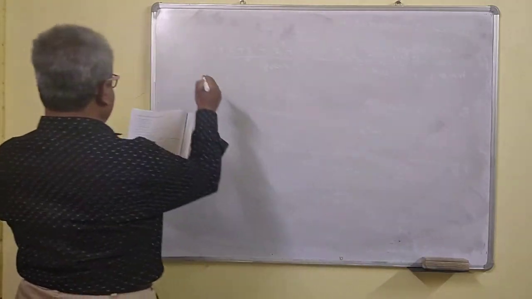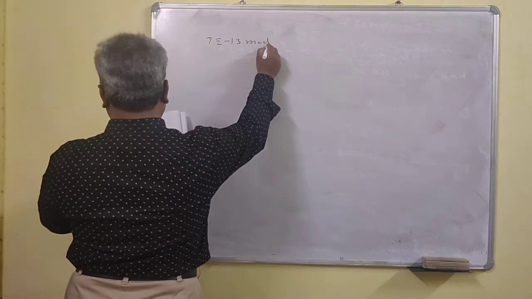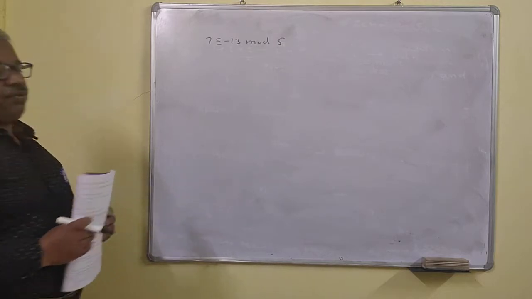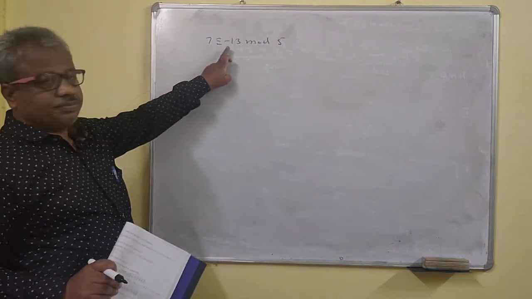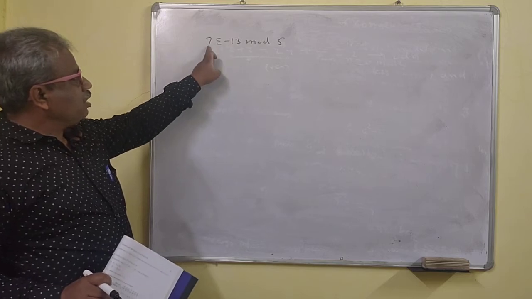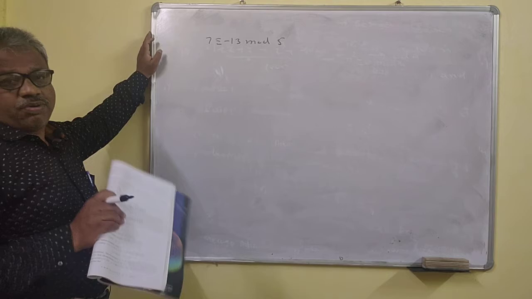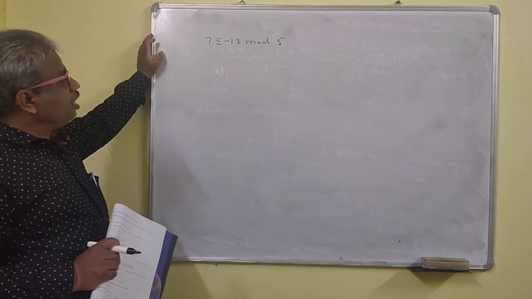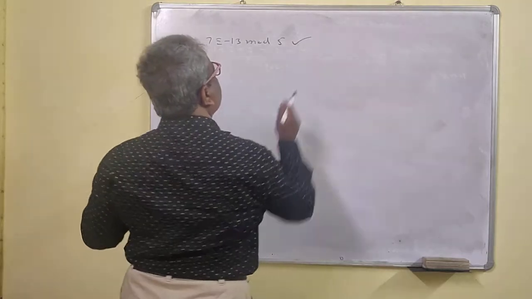Okay, so we'll check whether this is true or false: 7 is congruent to minus 13 mod 5. Add 13 to 7, that is, take the difference of 7 minus of minus 13, which is 20. Is it a multiple of 5? Yes, it is a multiple of 5. So this is true.